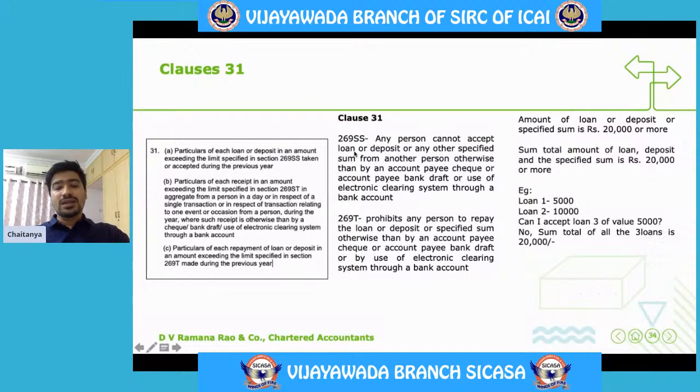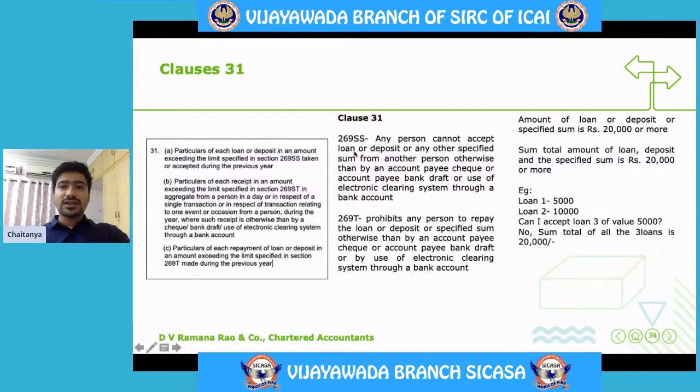What about the balances which are closed during the year? Even though in an account, if amount is received in excess of rupees 20,000 or more, and that particular account is closed before 31st March, even those details are required to be given in this particular clause.